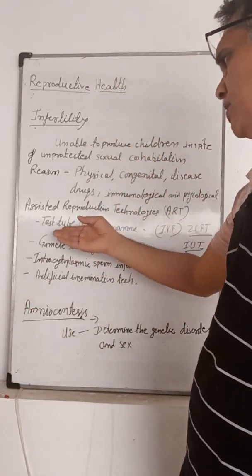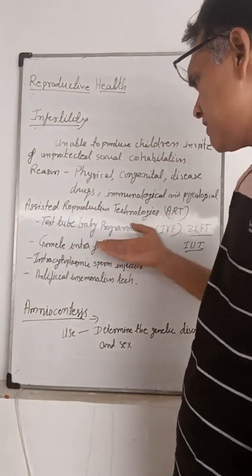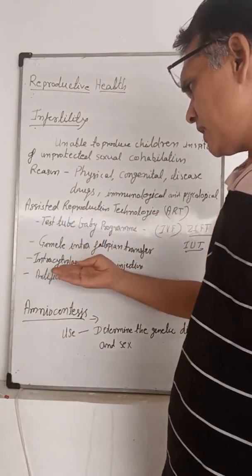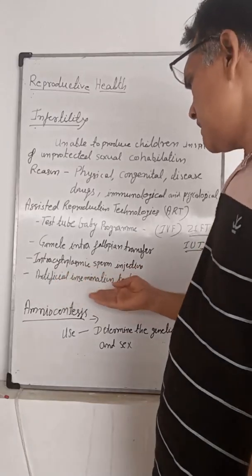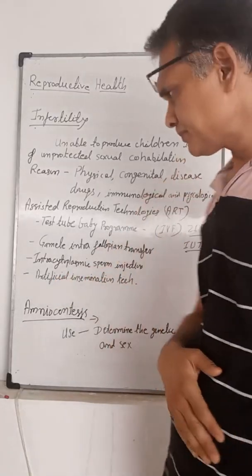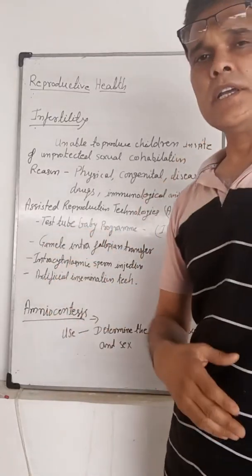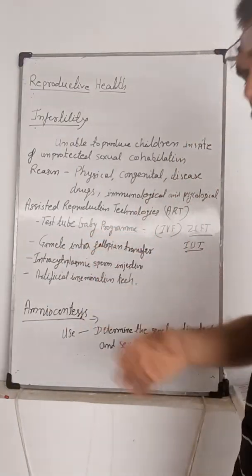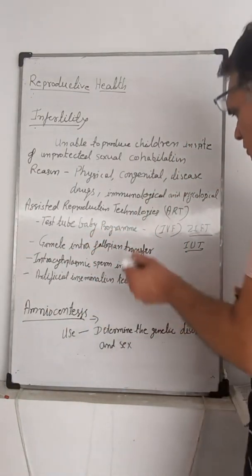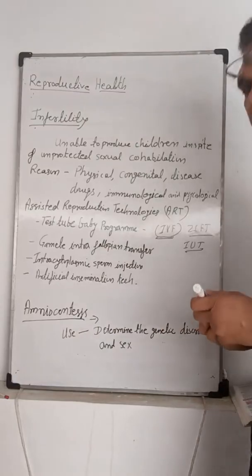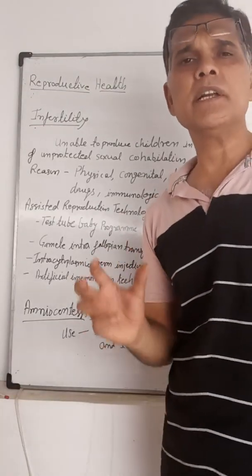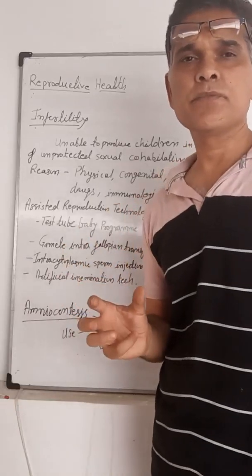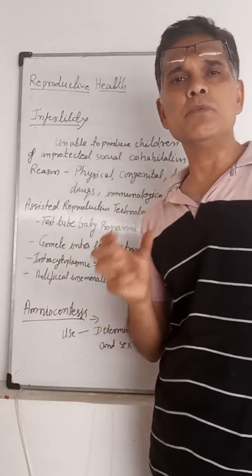These are the test tube baby program, gamete intrafallopian transfer, intracytoplasmic sperm injection, or artificial insemination techniques. First is the test tube baby program. The test tube baby program is also known as IVF, in vitro fertilization. IVF, that is in vitro fertilization. This is also known as test tube baby.